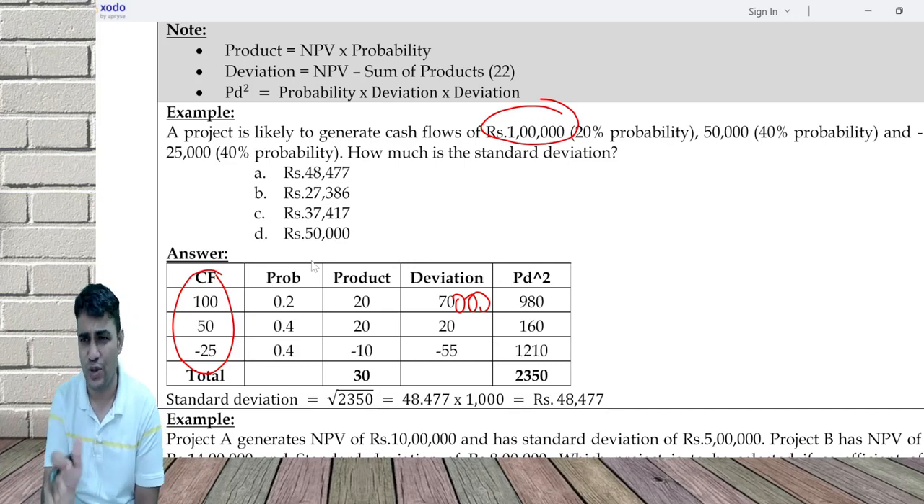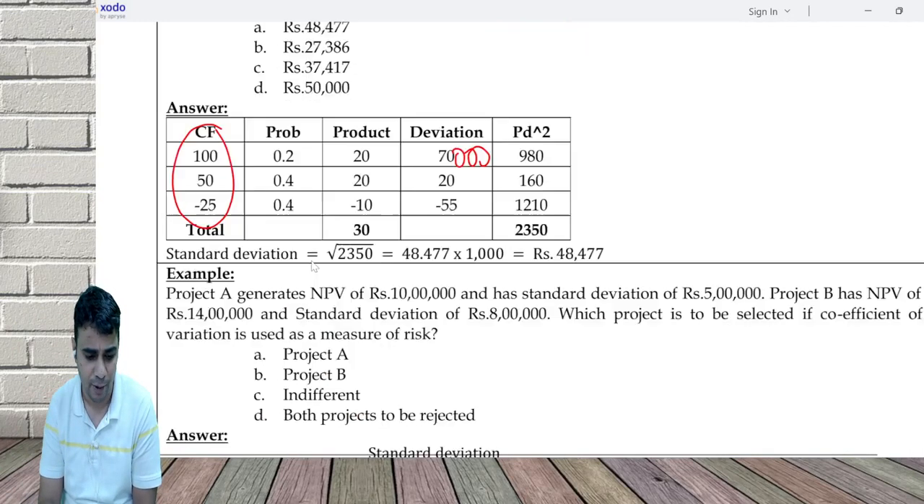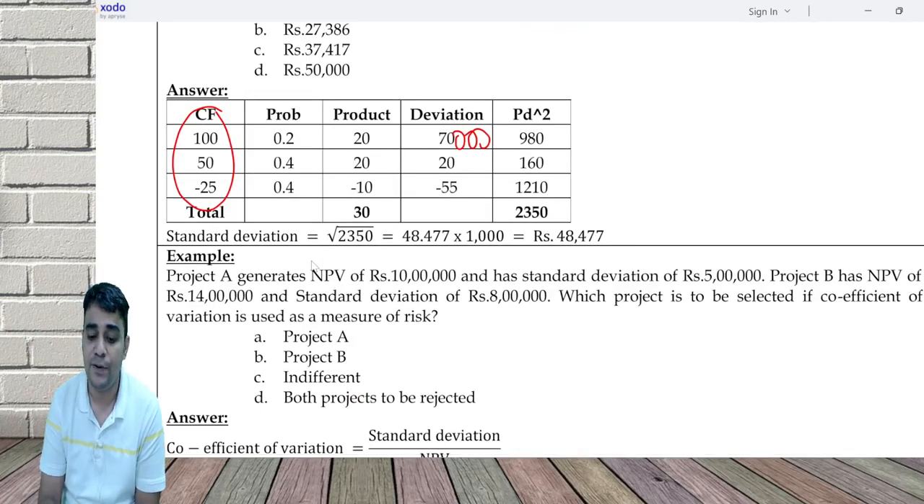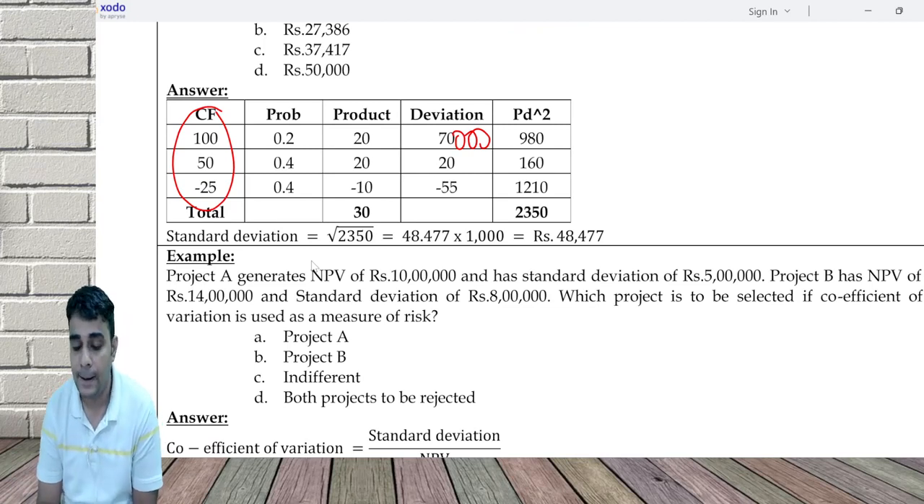I'll directly do a question on the problem. Project A generates NPV of 10 lakh, standard deviation of 5 lakh. B has NPV of 14 lakh, standard deviation of 8 lakh. Which is better if coefficient of variation is used as a measure of risk?